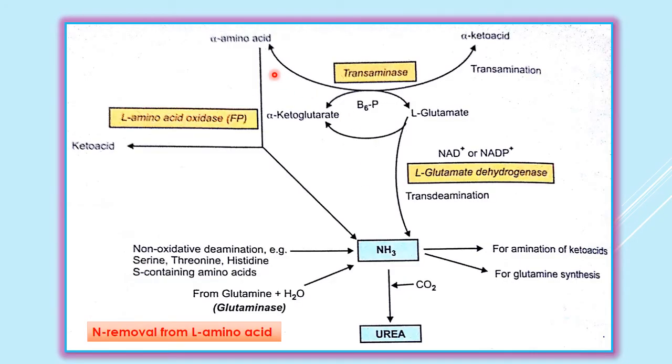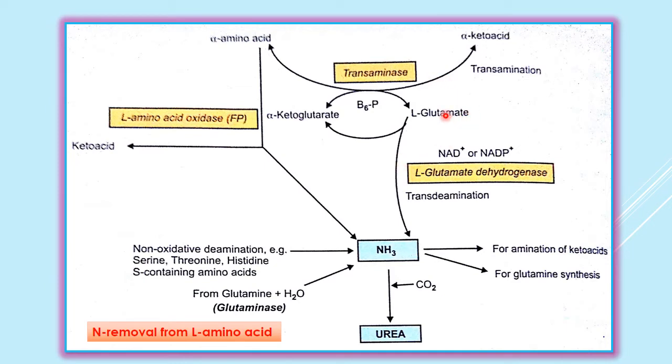Or we can now understand completely that an alpha amino acid, in presence of transaminase, is converted into a keto acid. This alpha amino acid and alpha ketoglutarate combine in a process known as transamination, to form an alpha keto acid and glutamate.